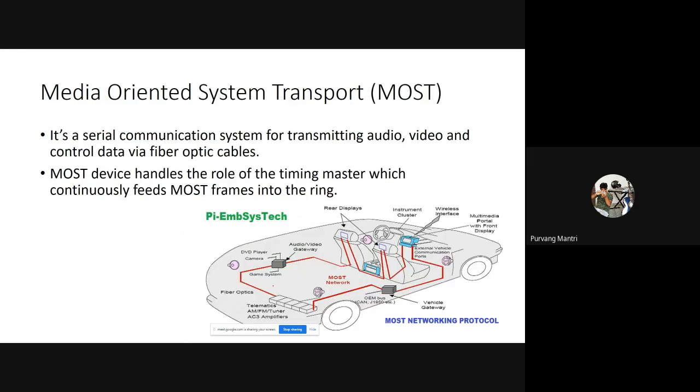Now, lastly, we have the Media Oriented System Transport, which is MOST. This is only for transmitting small packets of data of audio, video, or any controlling system. So when a driver is touching the touch screen provided in current vehicles for the media system, for navigation or for audio or any music system, that particular data is transmitted over a MOST bus, which is communicating with the speakers and amplifiers inside the vehicle.